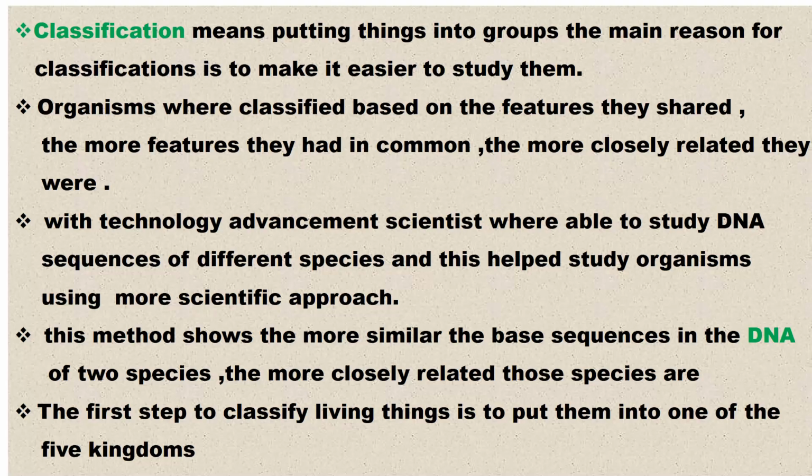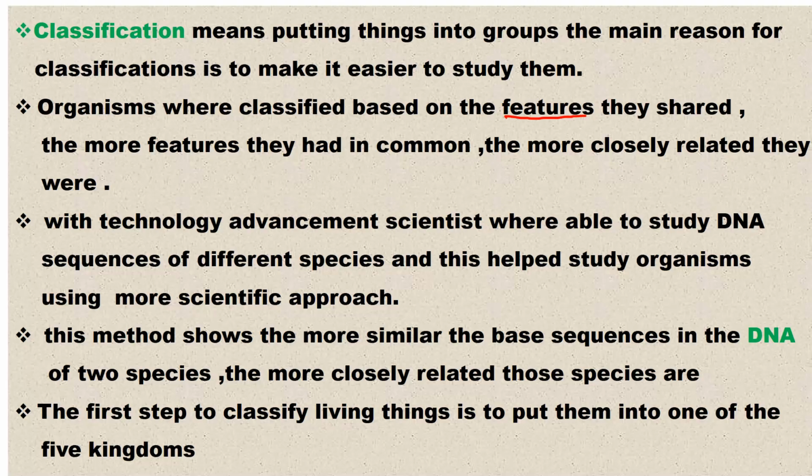Traditionally, or in the past, organisms were classified based on the features they shared. I want you to get it very well here. The more features they had in common, the more closely related they were.